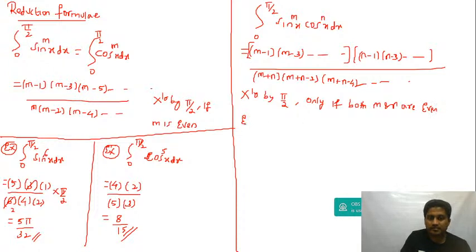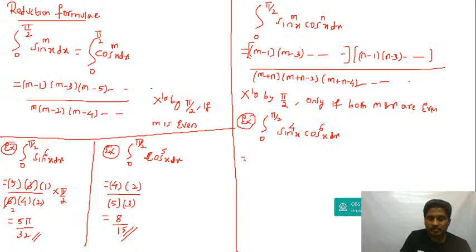Okay, example. Let's say you have the integral from 0 to pi by 2 of sin to the power 4x and cos to the power 6x.